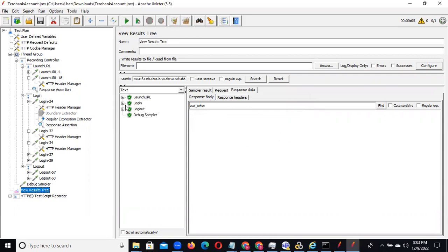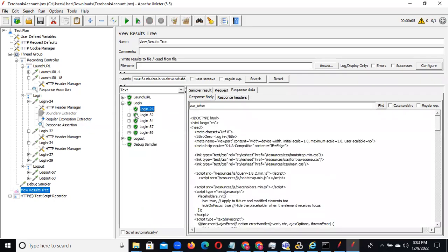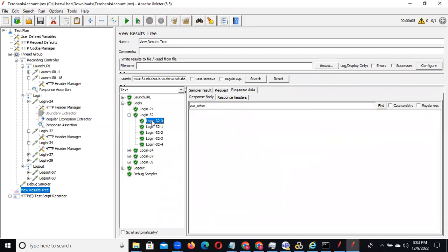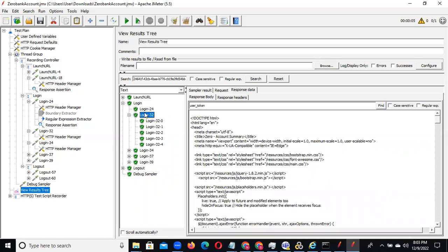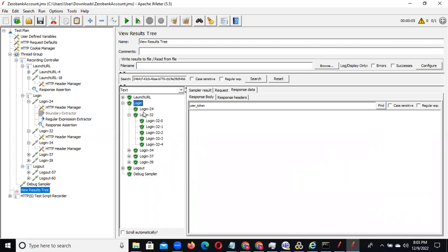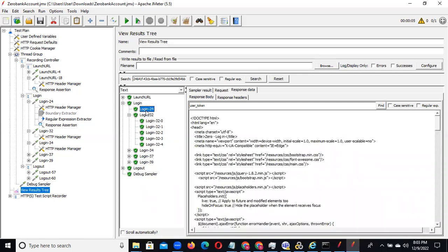See, the login also succeeded because in that particular response, where we kept the text, on the right you can observe the login response.